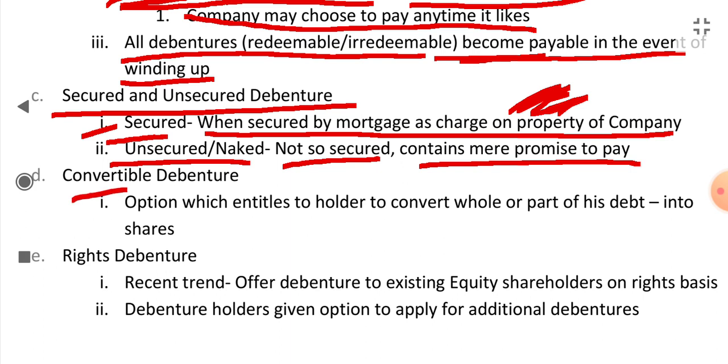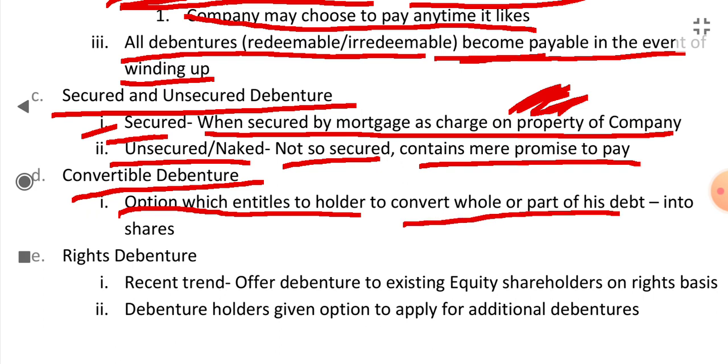What are convertible debentures? If the debentures have an option which entitles the holder to convert whole or part of his debt into shares. If the debenture contains an option, and through that option the holder of the debenture has the option to convert the whole debenture or a part of it into shares, then that debenture is called a convertible debenture.